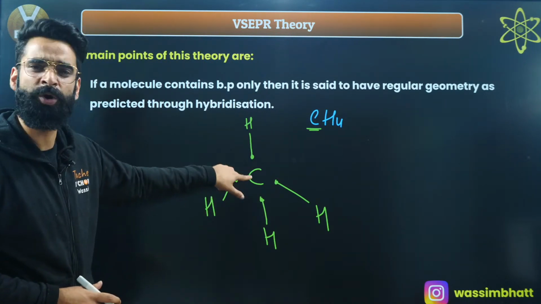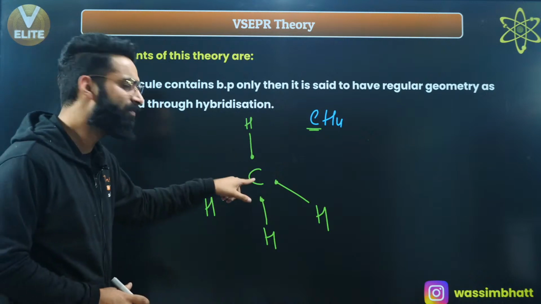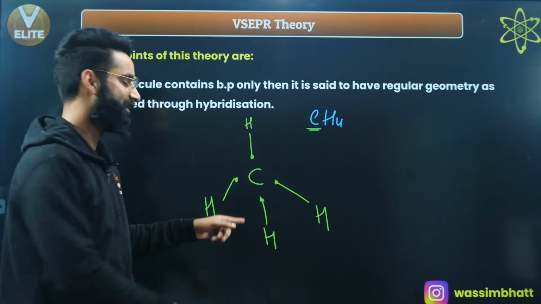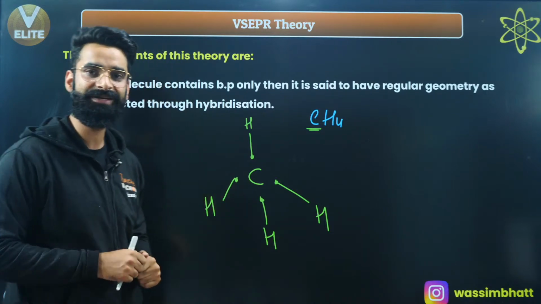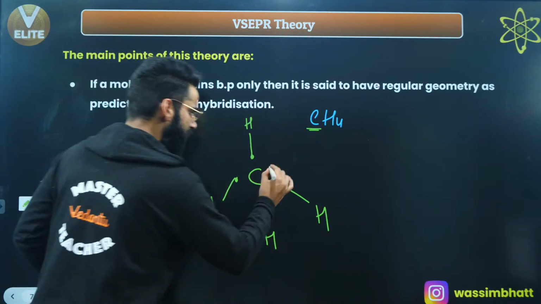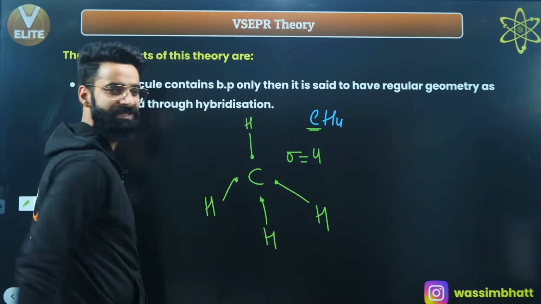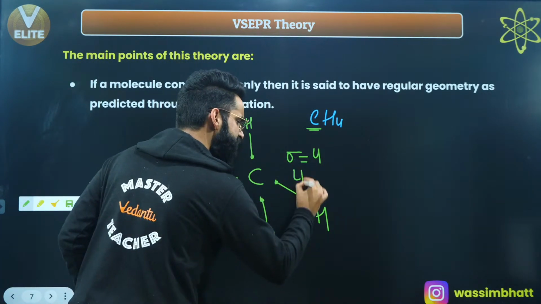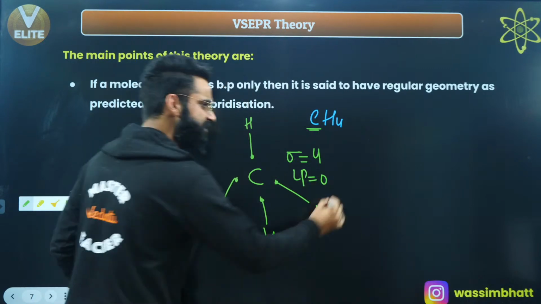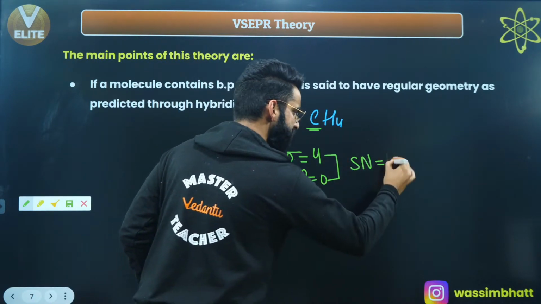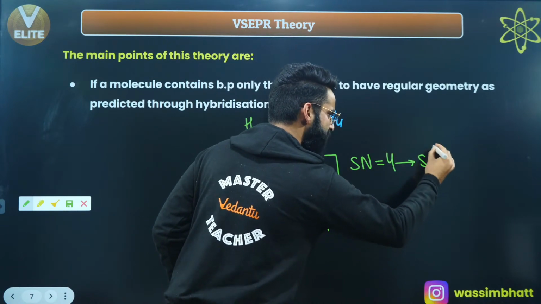If there is no lone pair on the central atom, whatever is the expected geometry of this molecule through hybridization, that is going to be its actual shape. If I ask you how many sigma bonds this carbon is forming, you'll say 4 sigma bonds. How many lone pairs are there on carbon? 0. The steric number is sigma bonds plus lone pairs, 4 plus 0 comes out to be 4. The hybridization is sp3.